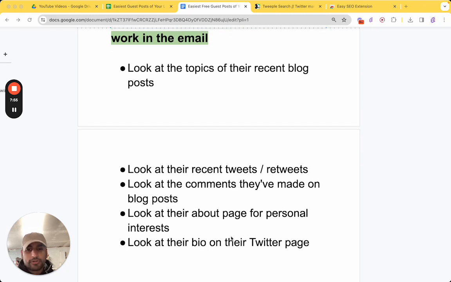Look at their about page for personal interest. Maybe you read their about page and they've mentioned different things about themselves, like saying they love going skiing. Maybe you love going skiing as well. You can mention that. And look at their bio on their Twitter page. That's another way to learn a bit more about them and mention that in the email.